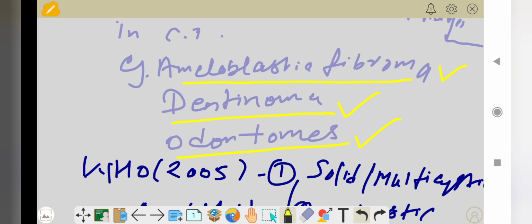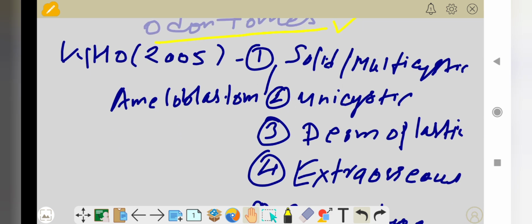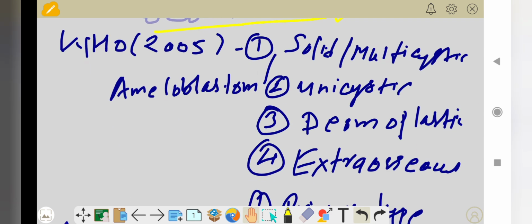Next is the classification given by the WHO in 2005. The WHO classifies ameloblastoma mostly into four types: first, solid and multicystic ameloblastoma; second, unicystic ameloblastoma; third, desmoplastic ameloblastoma; and fourth, extraosseous ameloblastoma or peripheral ameloblastoma.